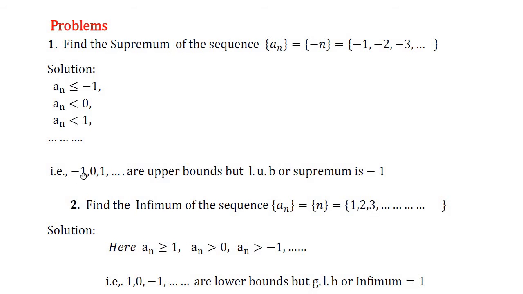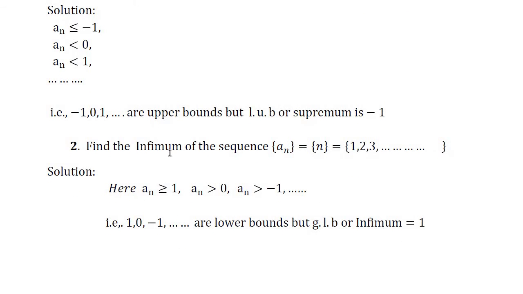Among these upper bounds, minus 1 is the least upper bound satisfying the condition of upper bound. So, minus 1 is generally called the least upper bound or supremum of the sequence an.